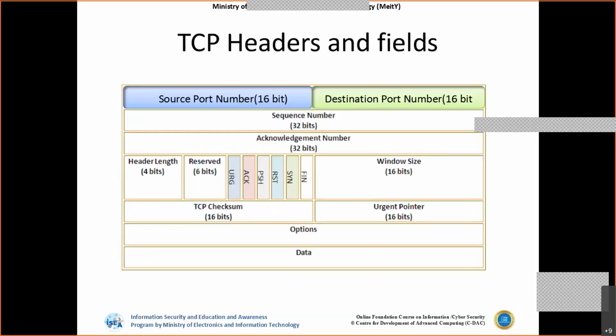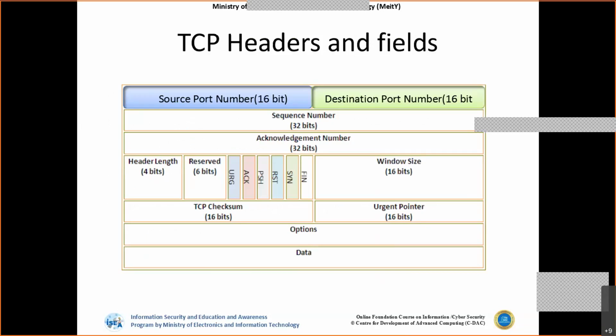So if we talk about the TCP header, these are the header values we have. The first one is the source port number, because as a client, I also need one port number to start a communication along with the IP. So I will take one random port number. Let's say I want to talk to port number 80. Then I'll use this destination port number.